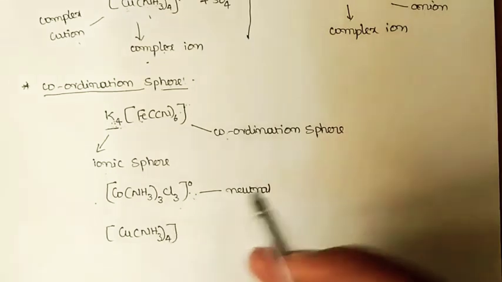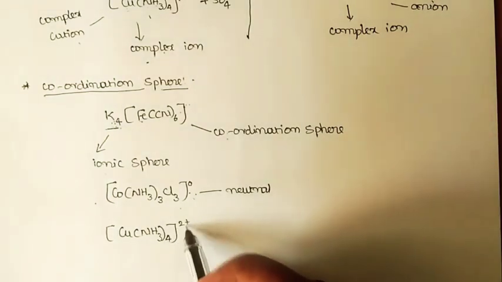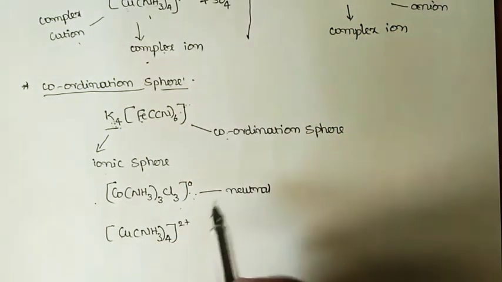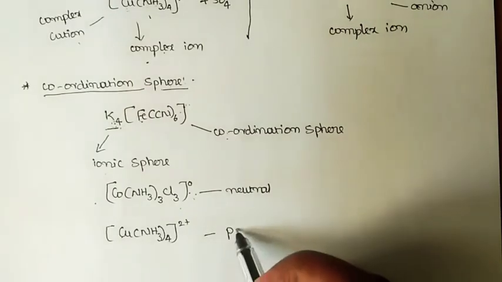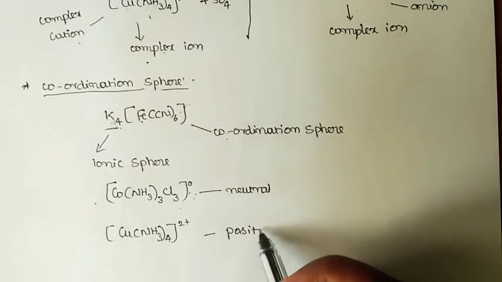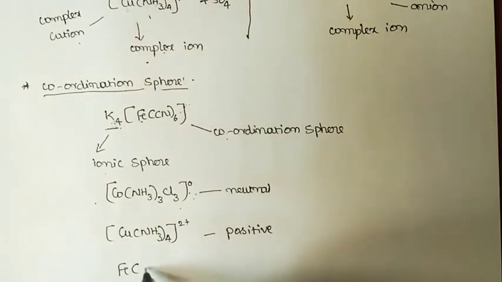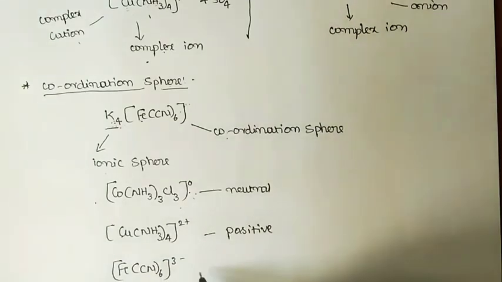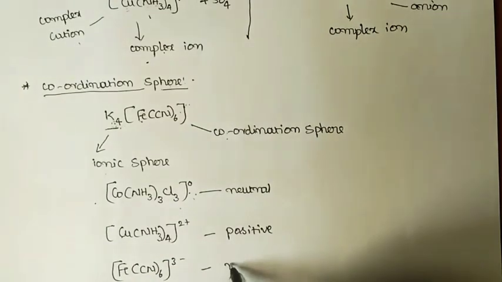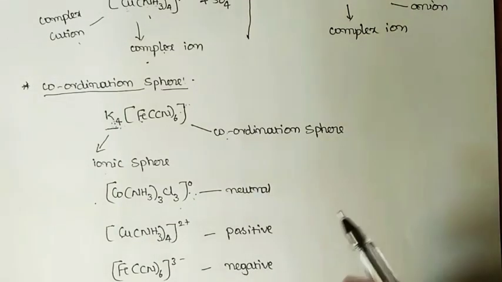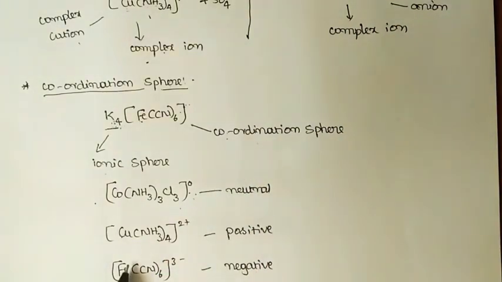If you consider [Cu(NH3)4]2+, here the coordination sphere is positive. That means it is a complex cation. And [Fe(CN)6]3-, with a 3 minus charge, here the coordination sphere has a negative charge. That means the coordination sphere is a complex anion.